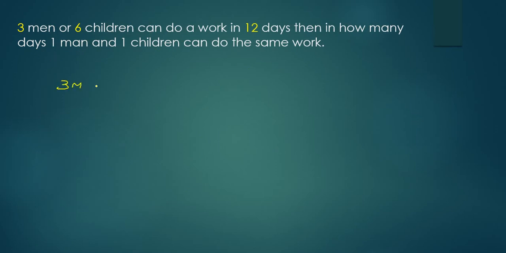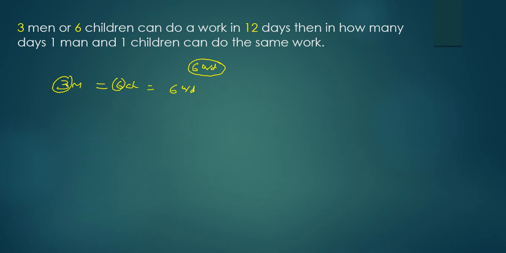3 men or 6 children means the efficiency of 3 men equals the efficiency of 6 children. Assume that they are doing 6 units per day. How am I choosing 6 units? Simply assume that they are doing 6 units per day. How am I getting this 6? Simply the LCM of 3 and 6.